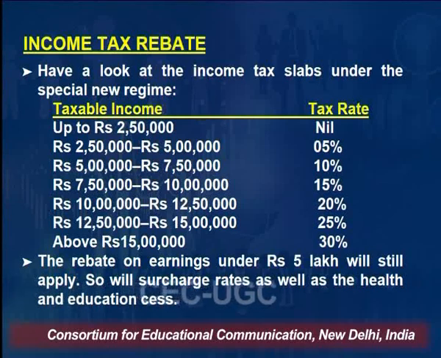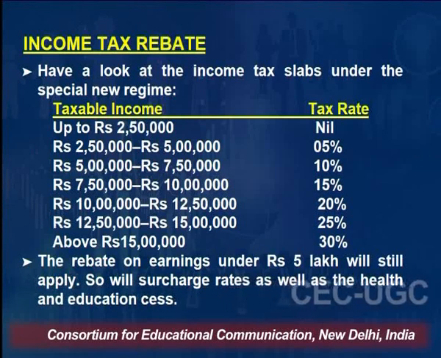So these are called new tax rates as per the Income Tax Act, which is applicable for the financial year 2022-23. The rebate on earning under rupees 5 lakh will still apply, as will surcharge rates and the health and education cess.